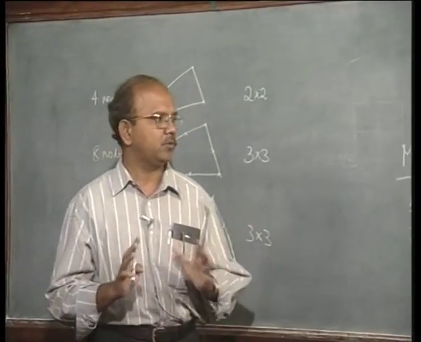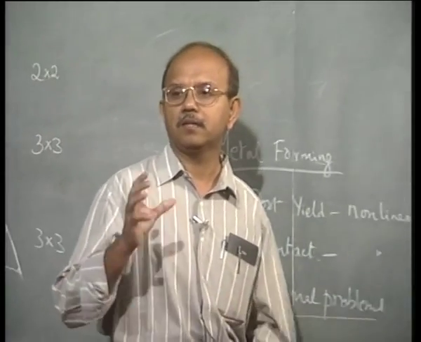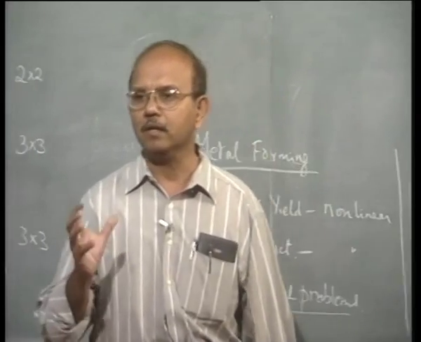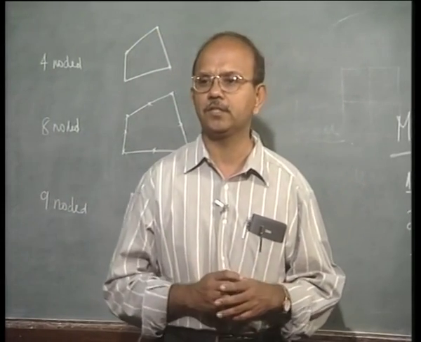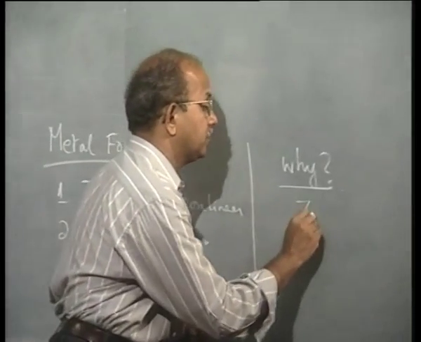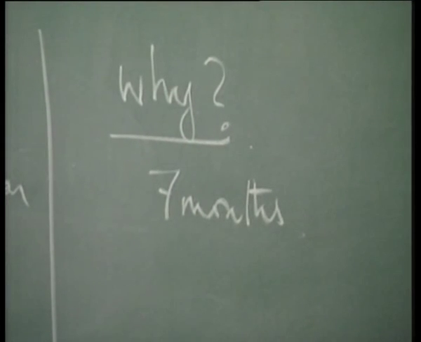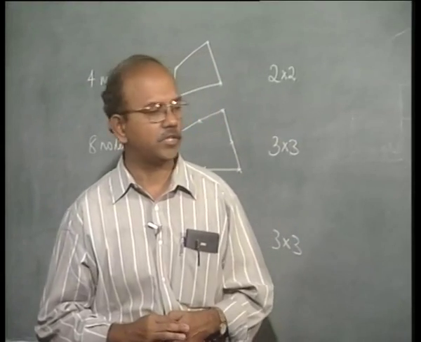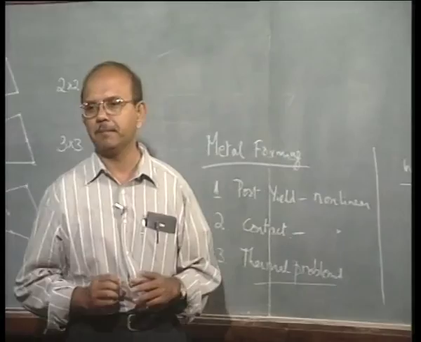Now the world has changed over the past 10 years. The problem is that today the companies that do manufacturing have very small lead time. For example, 6 to 7 years back, a metal forming or forging industry, a cold forging industry, was given about 7 months to develop a product. They could afford to do experiments, make a die, break it, look at it, and then make some changes and so on and so forth, because they had the time. Of course they were spending money, but nevertheless they at least had the time to do it.